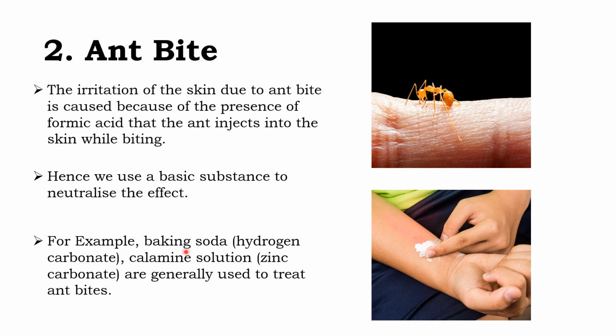For example, baking soda. Baking soda, its chemical name is sodium hydrogen carbonate. Calamine solution, a pink colored solution you can buy from the medical shop, contains zinc carbonate. They are generally used to treat ant bites. So when an ant bites, you can take some baking soda or calamine solution and apply it there.